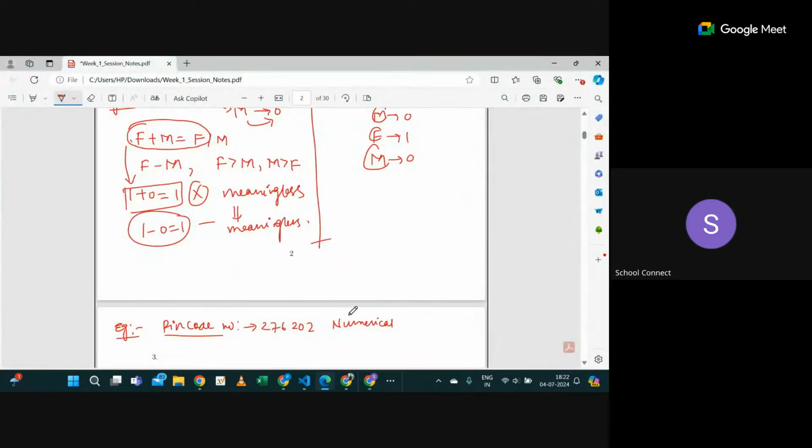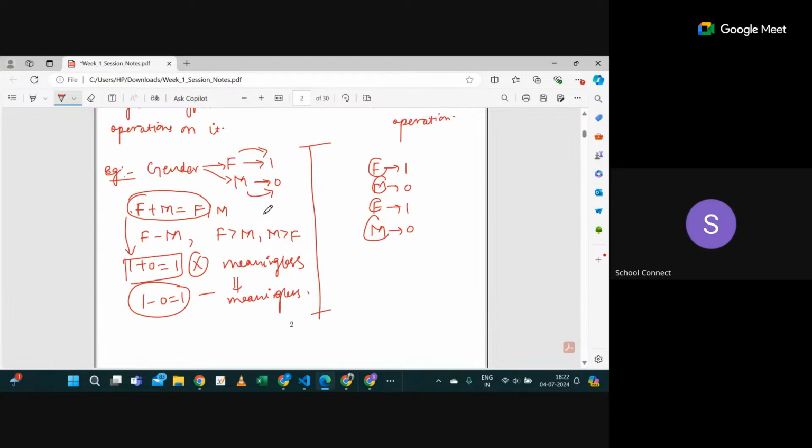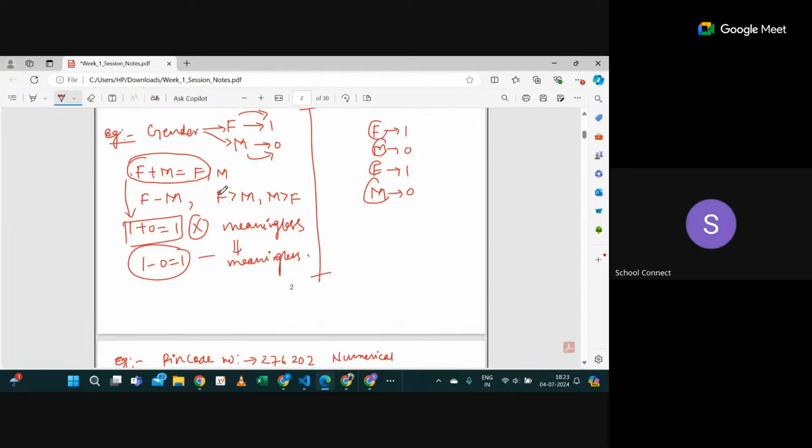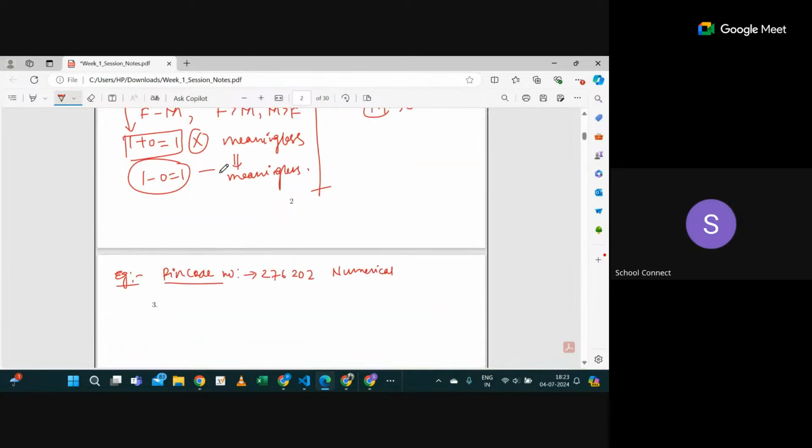Just take a minute and think. I told you, for categorical data you should think whether you can perform a meaningful mathematical operation on it. Even though here I coded female as 1 and male as 0, sometimes these categories you can label in numbers, but there will be no meaning of those numbers.